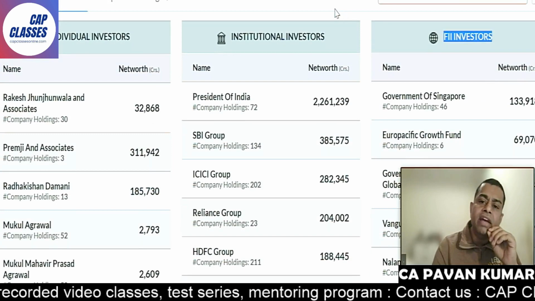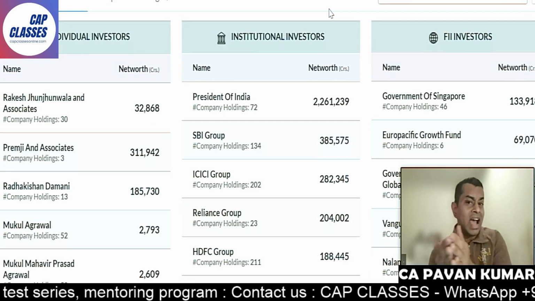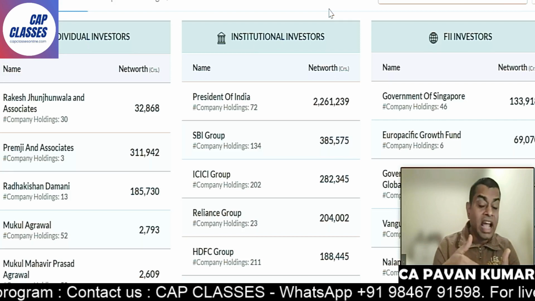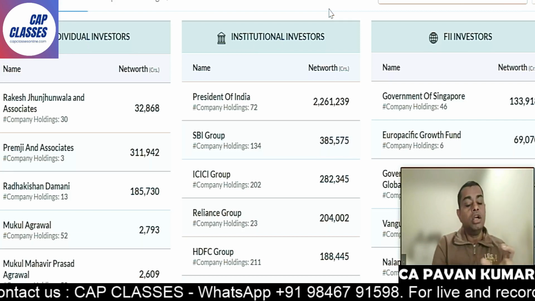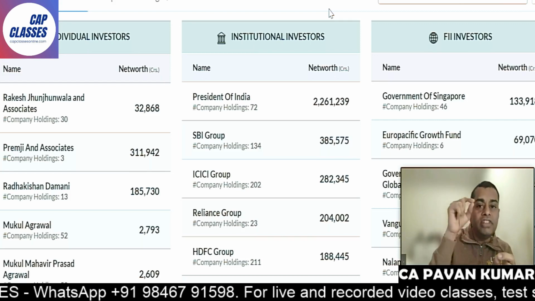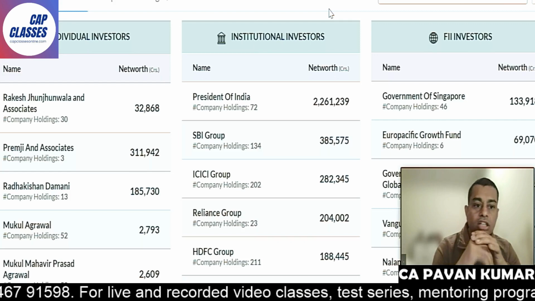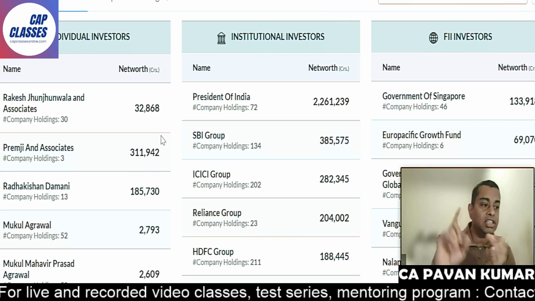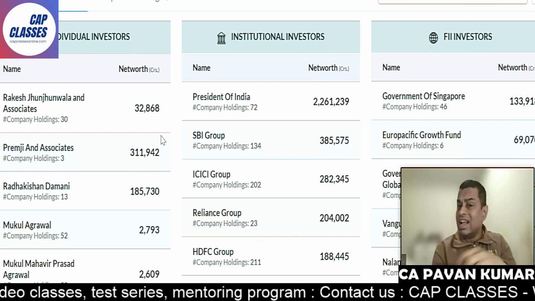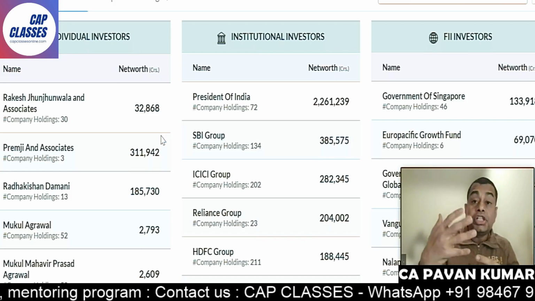My dear friends, whenever any investment company invests money in an investee, they have a process. They will have a checklist. So unless Bajaj Finance satisfies the investment criteria of these people, they will not invest money in Bajaj Finance. So any of these names, whether individual investors, institutional investors or foreign institutional investors, when they have invested money in Bajaj Finance, it is not out of instinct, it is not out of emotion, it is not because someone told them that this share price will grow in future.